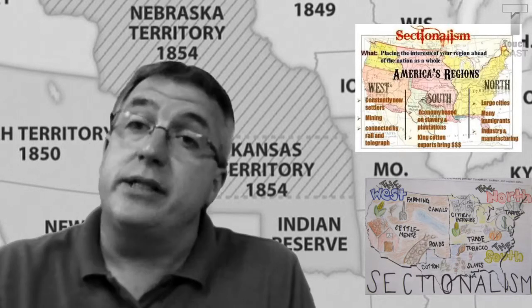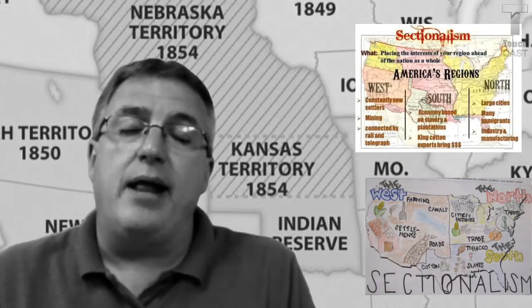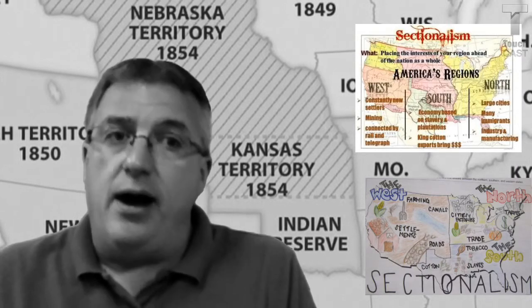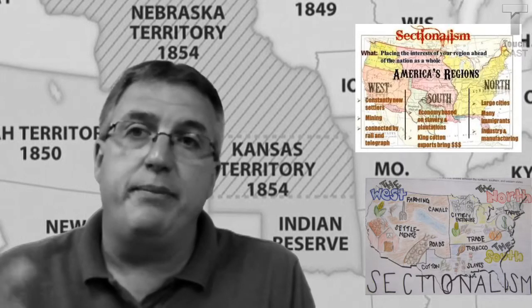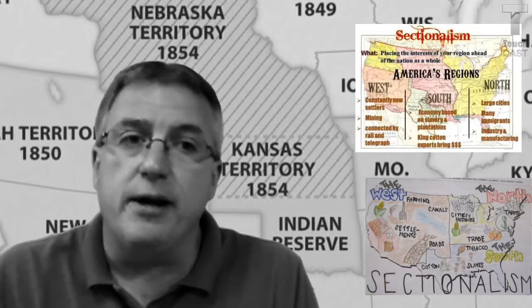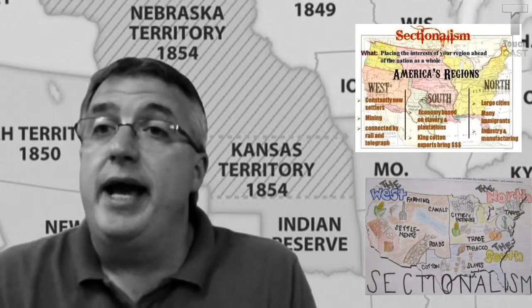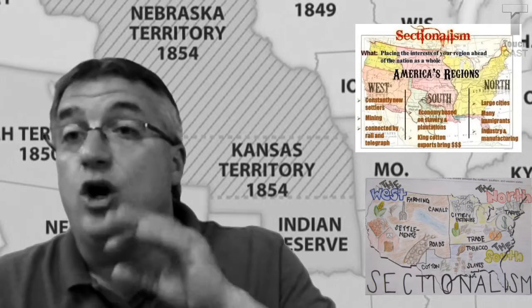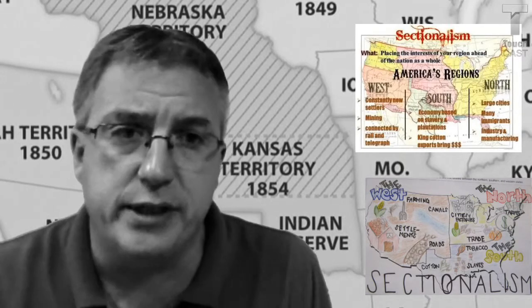The next compromise is the Compromise of 1850, also proposed by Henry Clay, where California enters as a free state. The southwestern territories gained from Mexico, the Mexican cession, will be granted popular sovereignty. The people will vote to choose on whether they want slavery or not. The slave trade will be banned in Washington, D.C., and will institute a very new, very harsh fugitive slave law, all right, which the North will really, really resent.